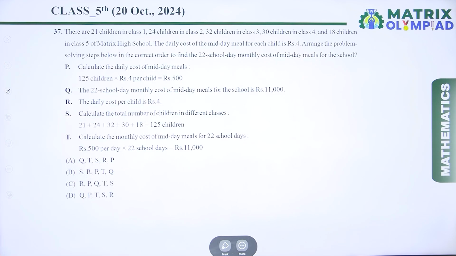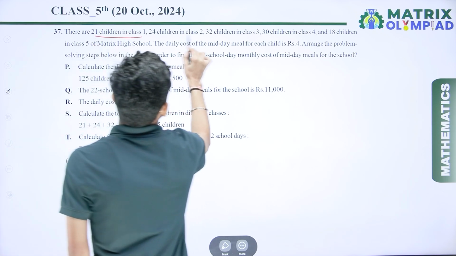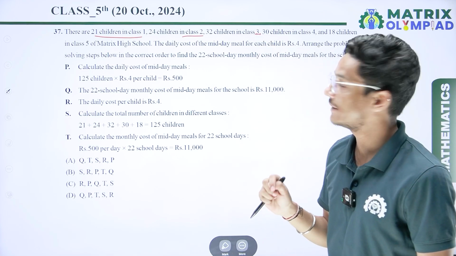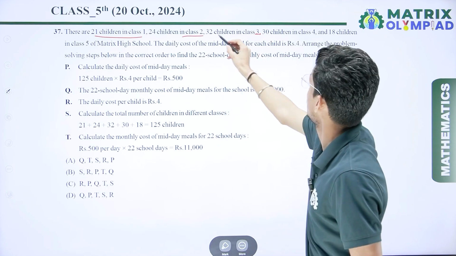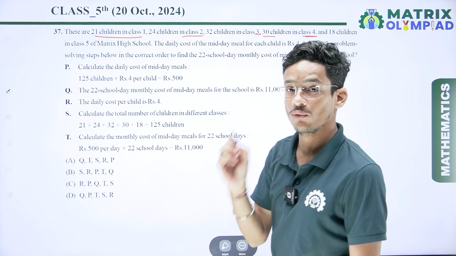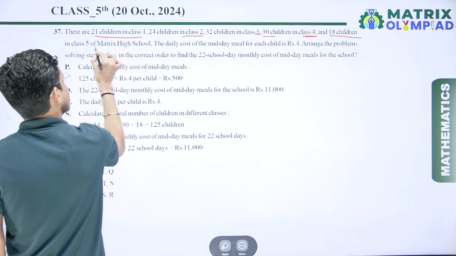So now the next question is that there are 21 children in class 1, 24 children in class 2, 32 children in class 3, 30 children in class 4, and 18 children in class 5 of Matrix High School.